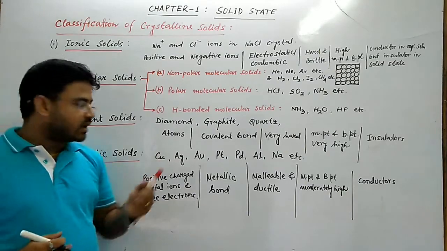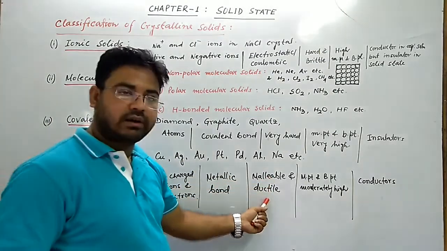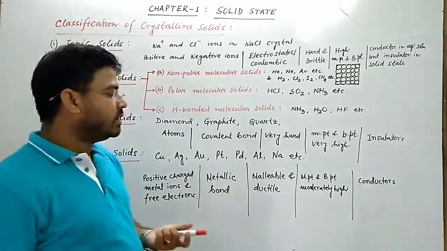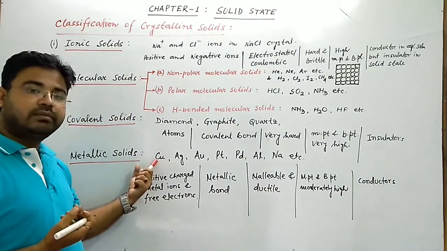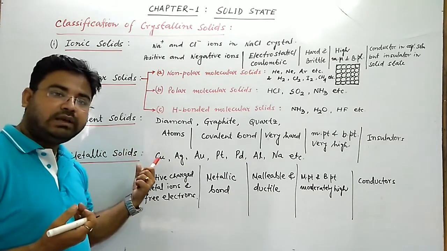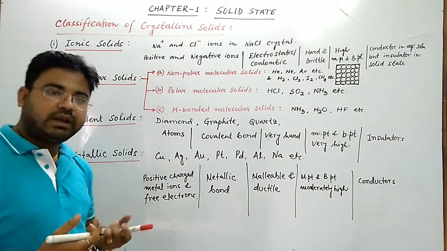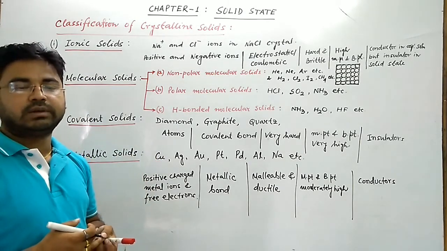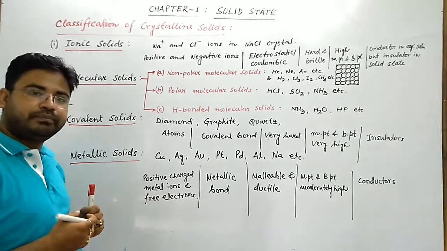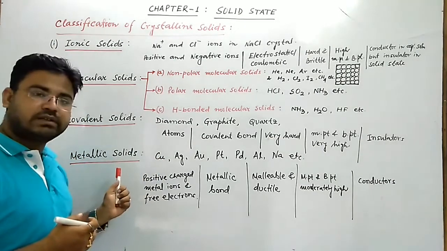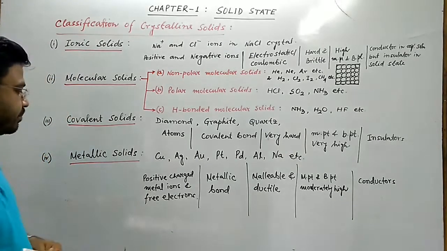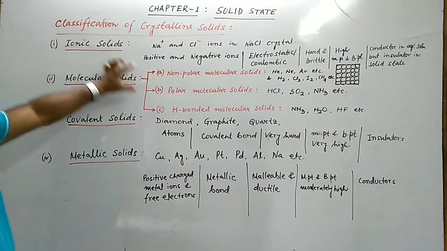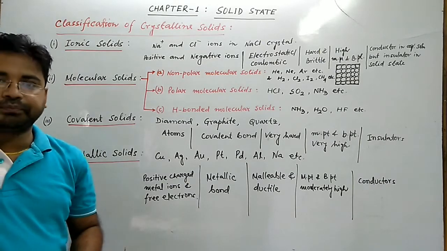The metallic solids are highly malleable and ductile. Their melting and boiling points are moderately high. They are high thermal and electrical conductors. They possess conductivity. They can conduct electricity as well as heat through them. So the classification of crystalline solids is over.